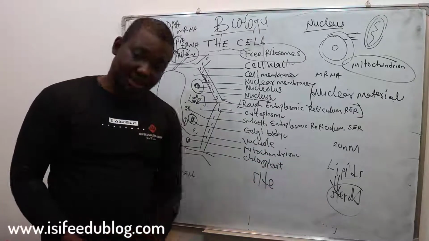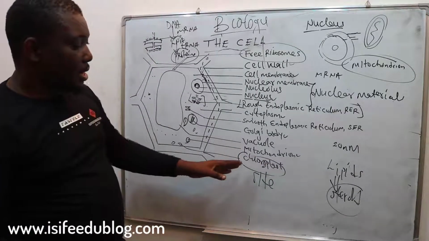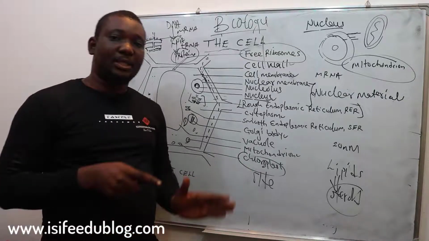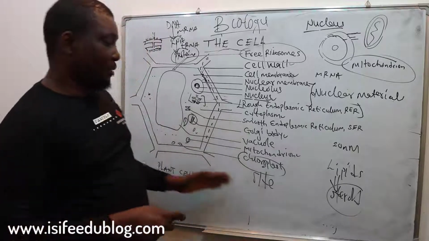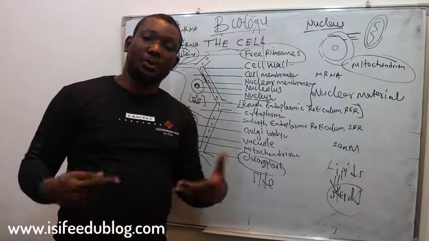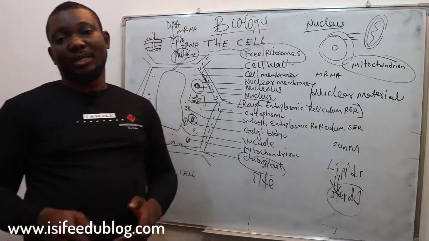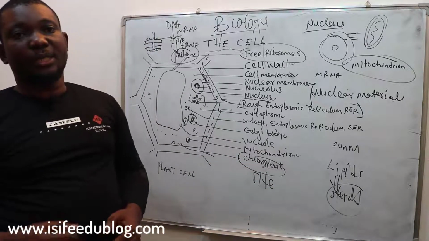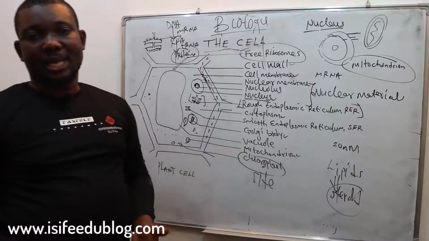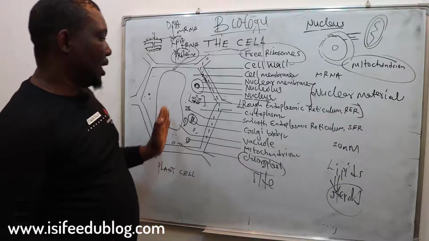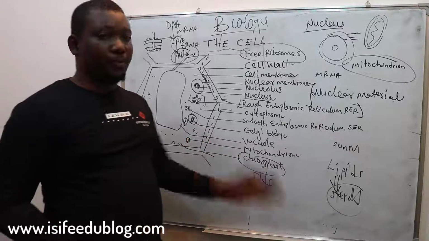And then the chloroplasts. Chloroplast is an organelle that is not found in animal cell. It's not even found in fungi. It's only found in plants that carry out photosynthesis. And in the chloroplasts, there is a green coloring pigment called chlorophyll. The chlorophyll is a pigment that is very sensitive to light, and this is what aids the organism for synthesis or manufacture of its own food.